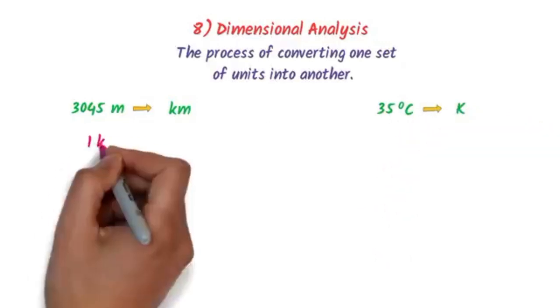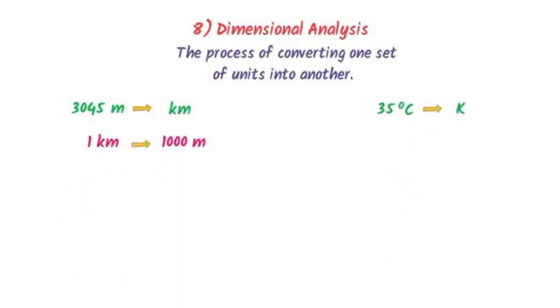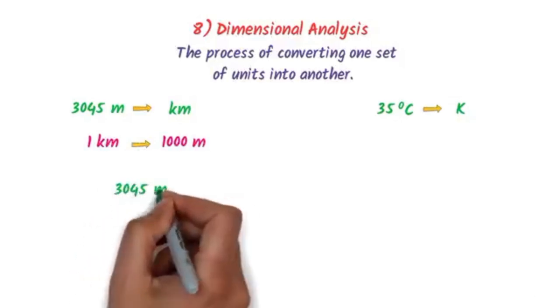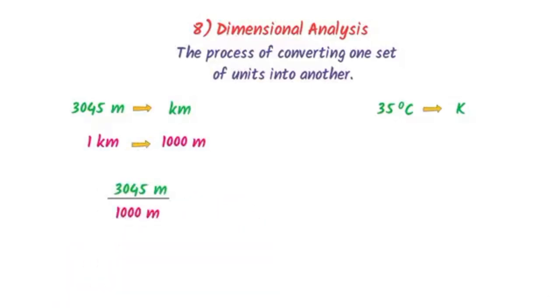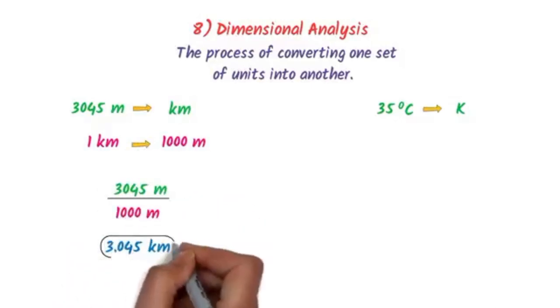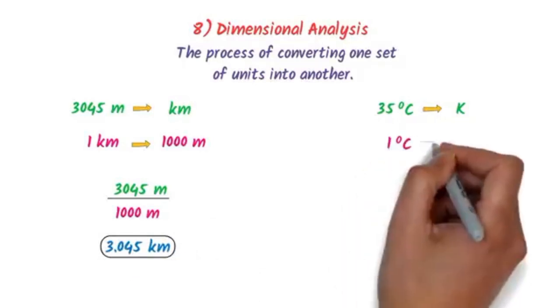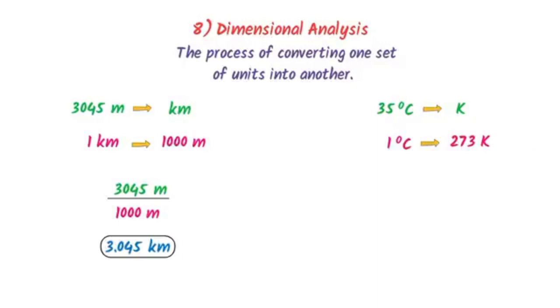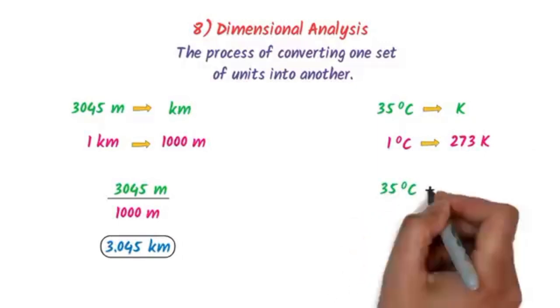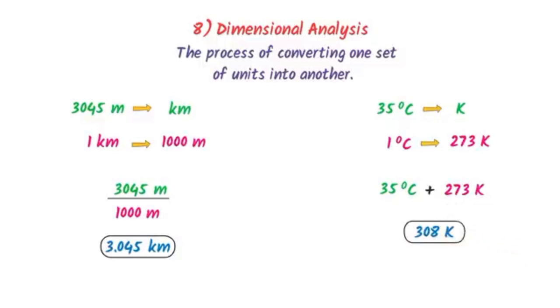We know that in 1 kilometer there are 1000 meter. So I divide 3045 meter by 1000. I get 3.045 kilometer. On the other hand, to convert degrees centigrade to Kelvin we add 273. So 35 plus 273 is equal to 308 Kelvin.